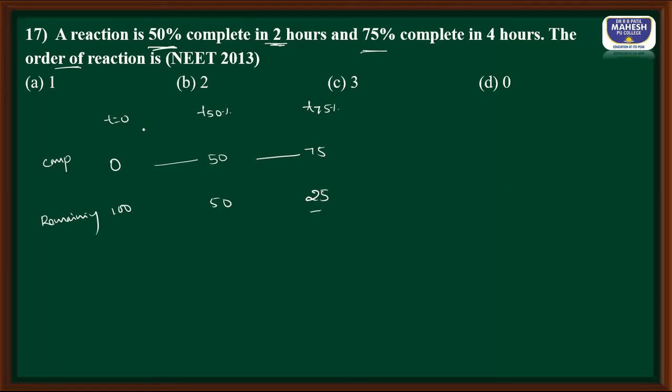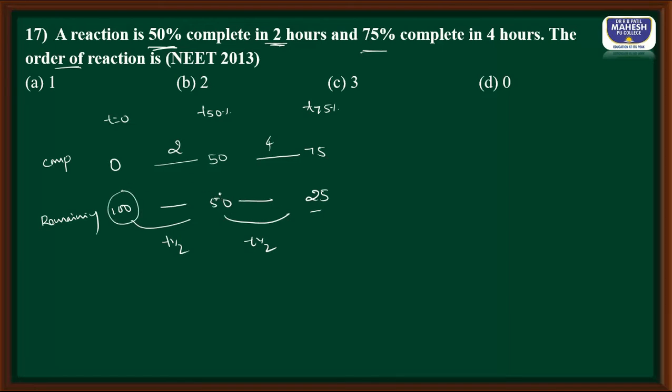Students, they have given that 50% completes in 2 hours, then 75% completes in a total of 4 hours. So from this you can see that we are reducing the concentration from 100 to 50. So it is going to be the first half, 50 to 25 is going to be the second half. So here half-life is independent of initial concentration. When I take 100, half-life is 2.